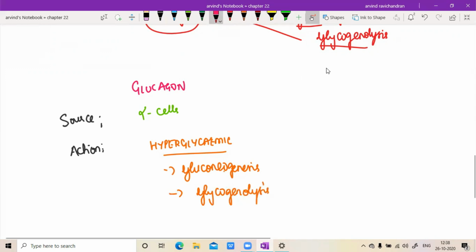Now with respect to insulin here, what is the source?